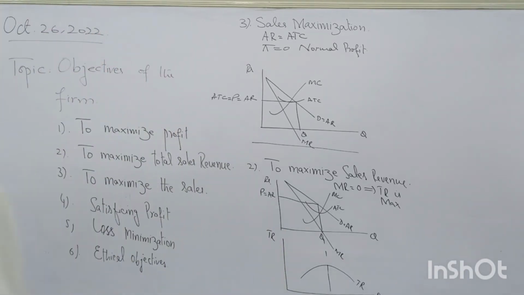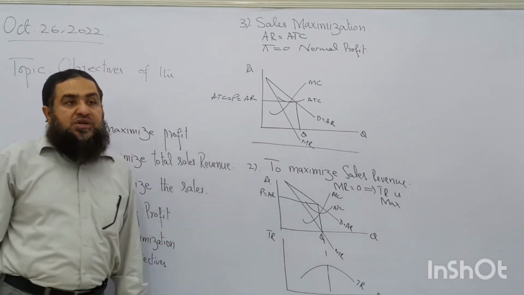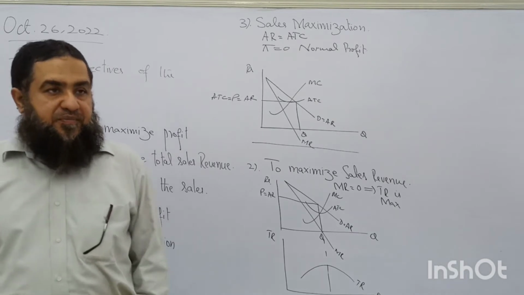So sales maximization of the firm can be achieved at the point where average revenue is equal to average total cost and the firm is going to earn normal profit.